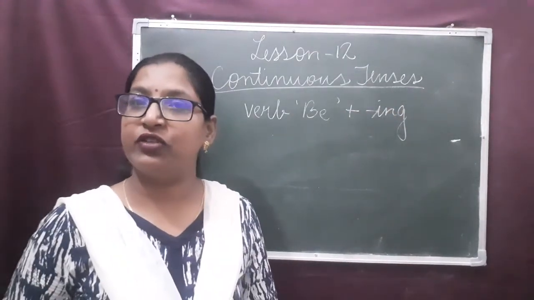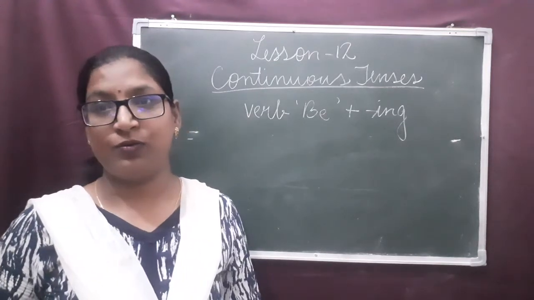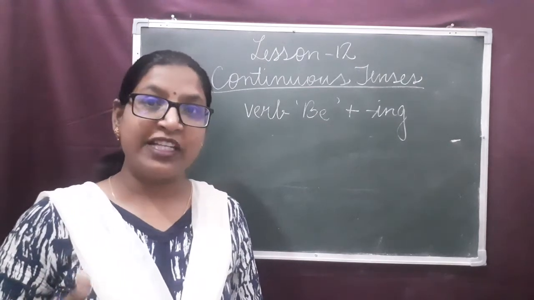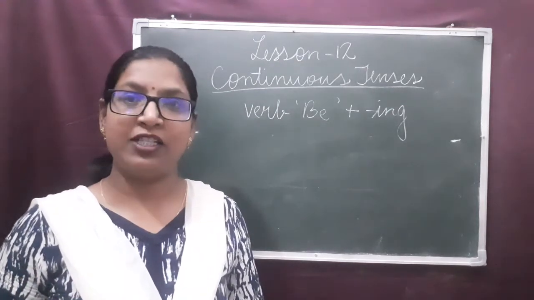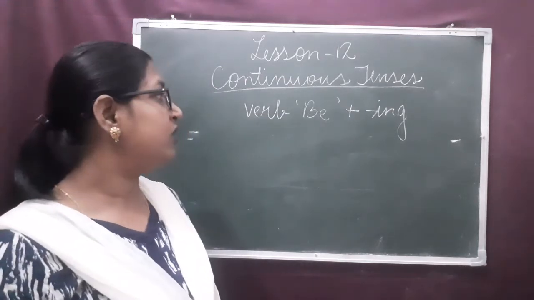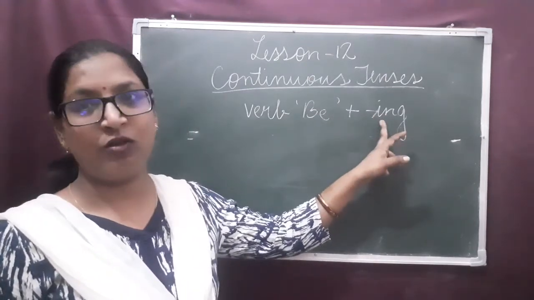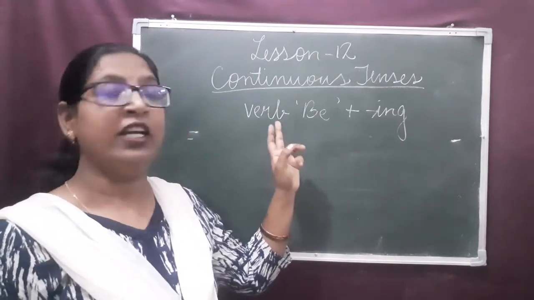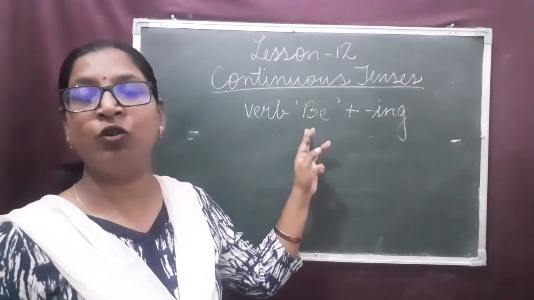In the previous classes I have already explained to you about the different forms of verbs. What are the different forms of verbs? Again we'll repeat. Base form, which is also known as present tense form, past tense form, past participle form, s or es form, and ing form. So, in all the continuous tenses, we use the ing form of the verb. The main verb carries the ing, and as helping verbs, we use be type verbs. These are is, am, are, was, were.